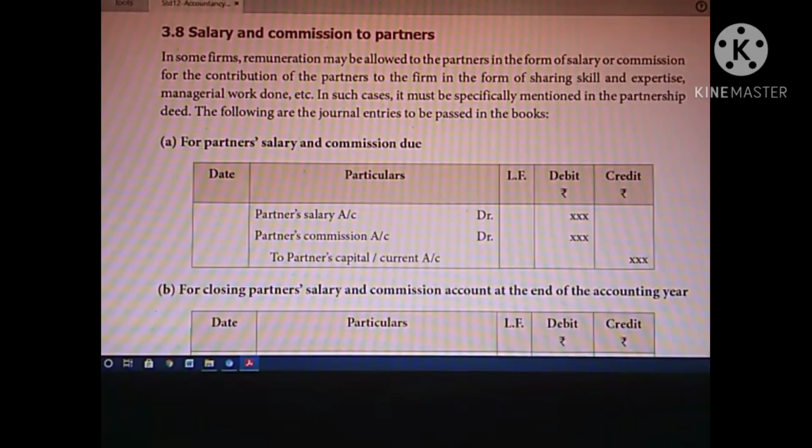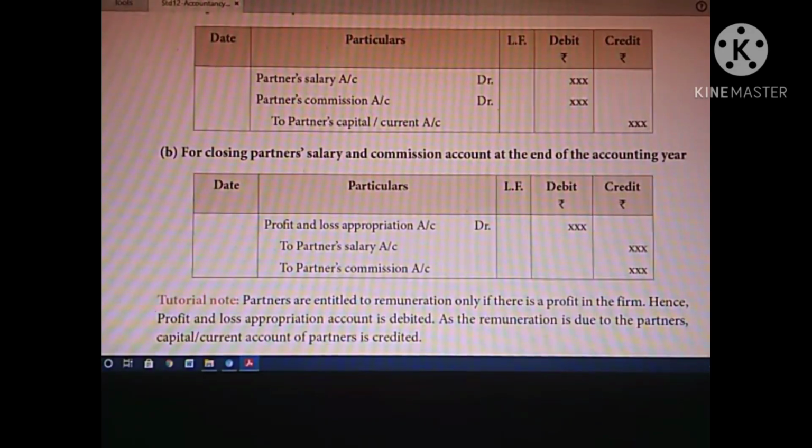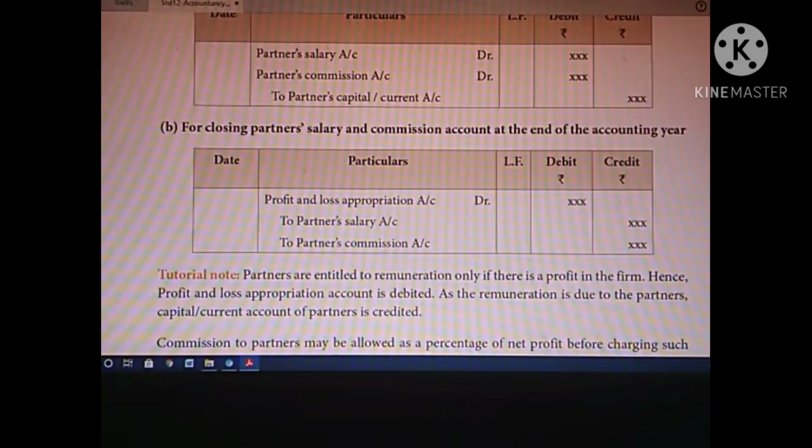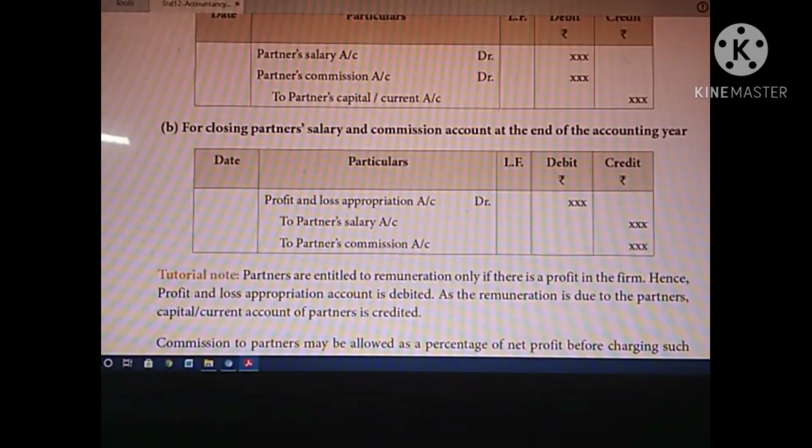So they are given a journal entry here: partners' salary account, partners' commission account, debited to partners' current or capital account. If it is a fluctuating capital account, then you have to use the partners' capital account. If it is fixed capital, then we have to show the current account. For closing partners' salary and commission at the end of the accounting year, the profit and loss appropriation account is debited to partners' salary and commission. So this is the form of the journal entry. You must know the journal entry properly, otherwise you cannot prepare the problem.